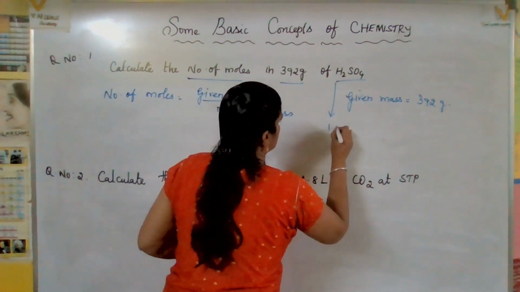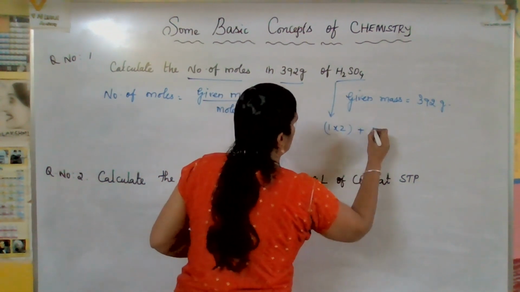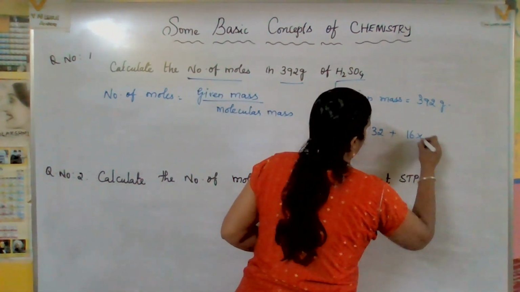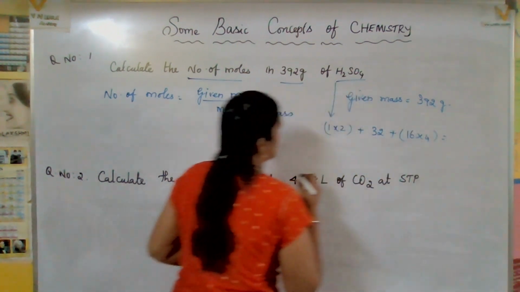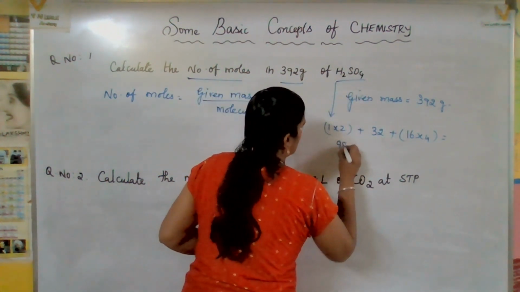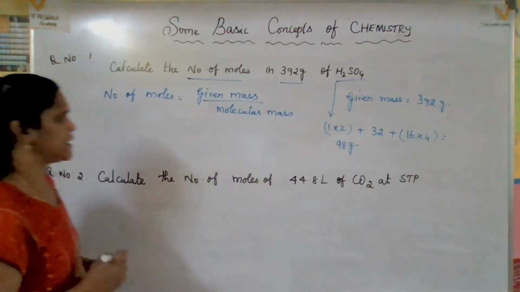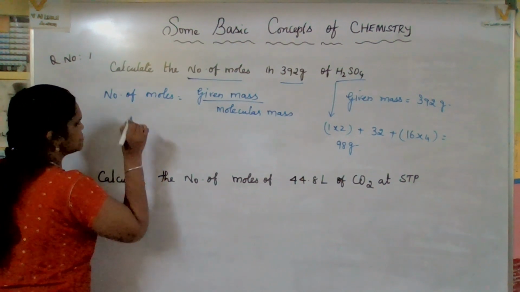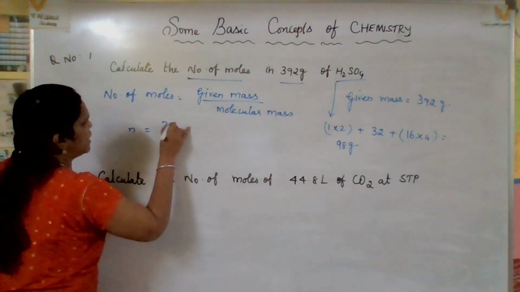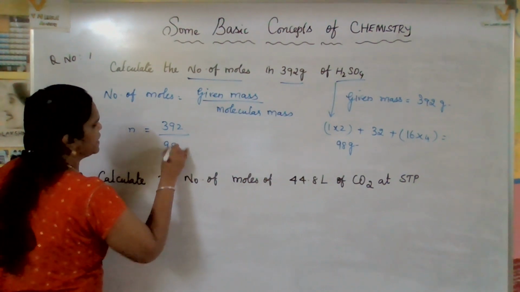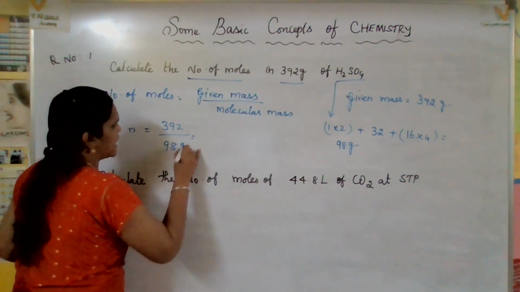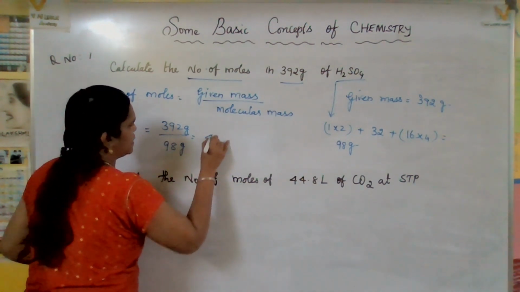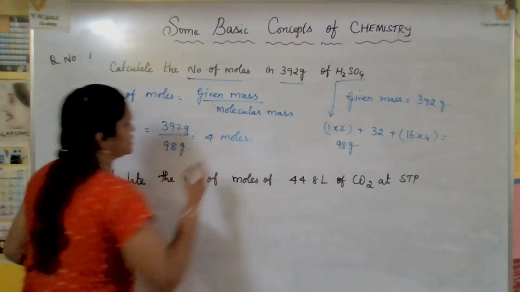Hydrogen is 1 into 2, plus sulfur 32, atomic mass, plus oxygen 16 into 4. So altogether how much will you get? You will get 98 gram molecular mass. Right, now can we apply this? Here the number of moles, small n we can mention. So 392 divided by 98. Here both are grams only. So the number of moles, when we calculate it, is 4 moles.